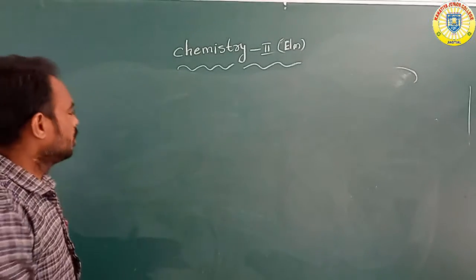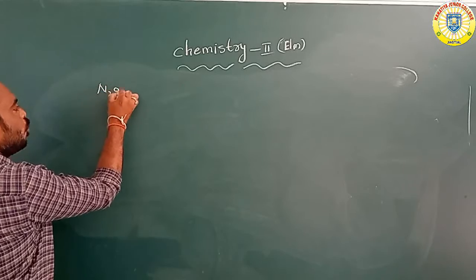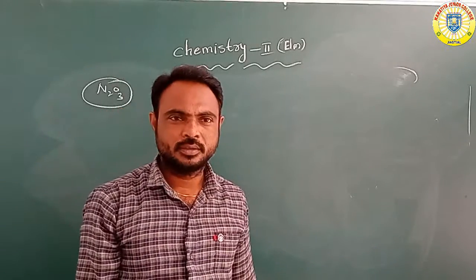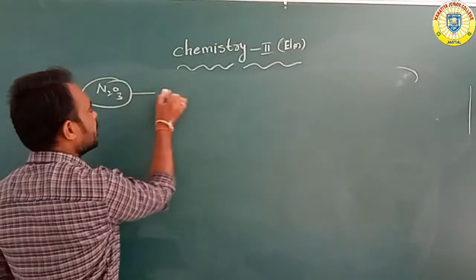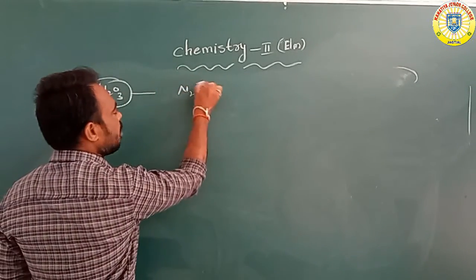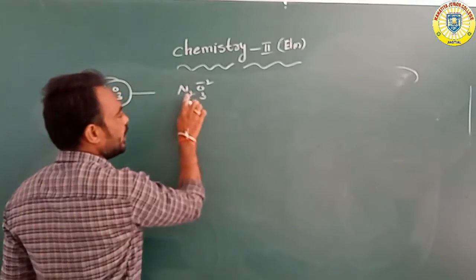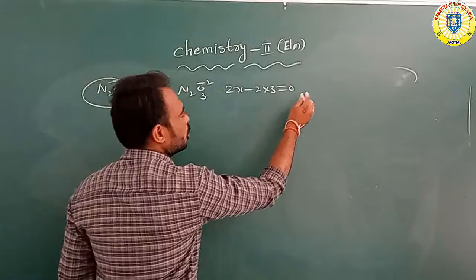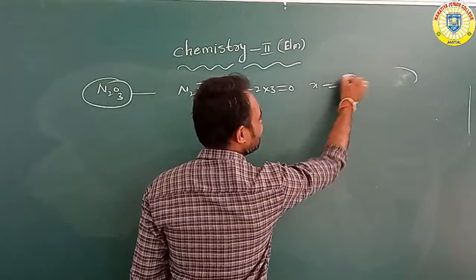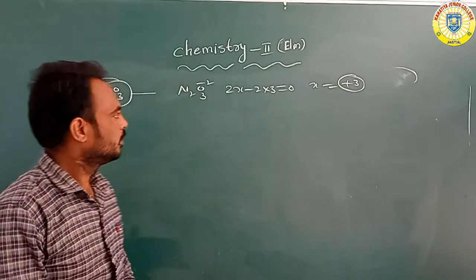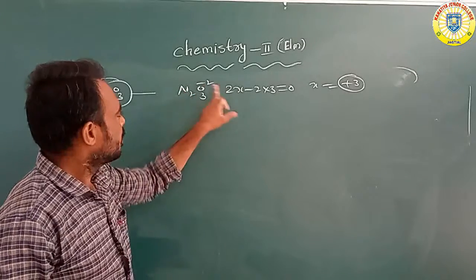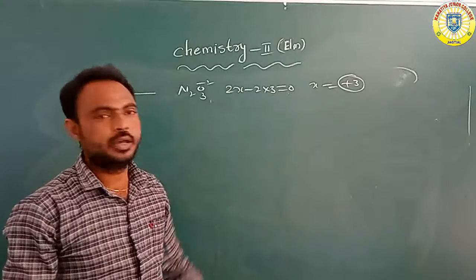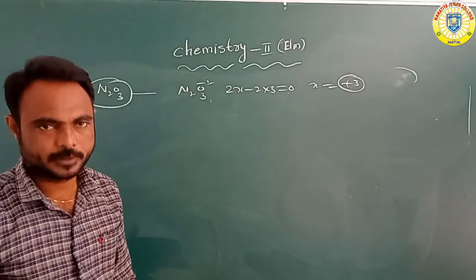Next, N2O3, which means nitrogen trioxide. What is the oxidation number? In N2O3, oxygen is minus 2, so 2x minus 2 into 3 is equal to 0. So 2x minus 6 is equal to 0, and x is equal to plus 3 oxidation number.